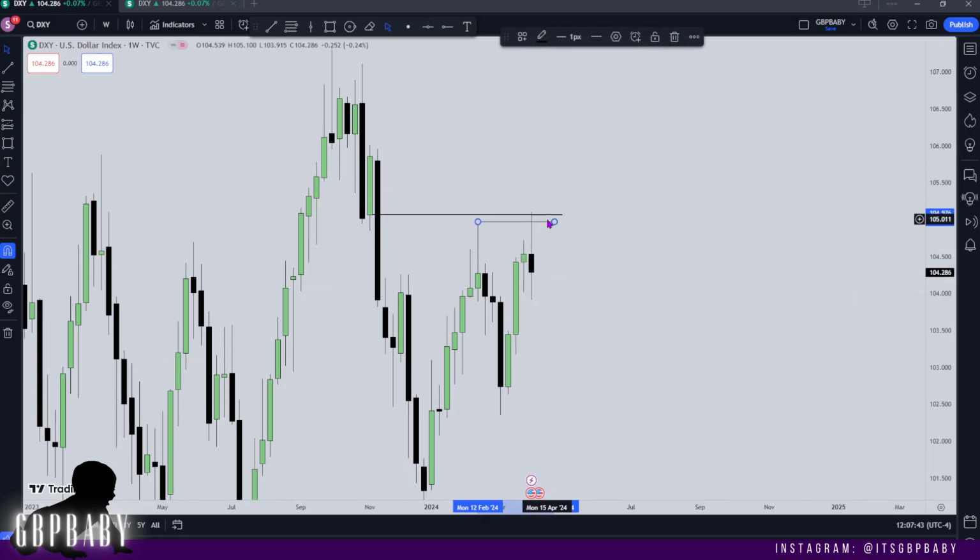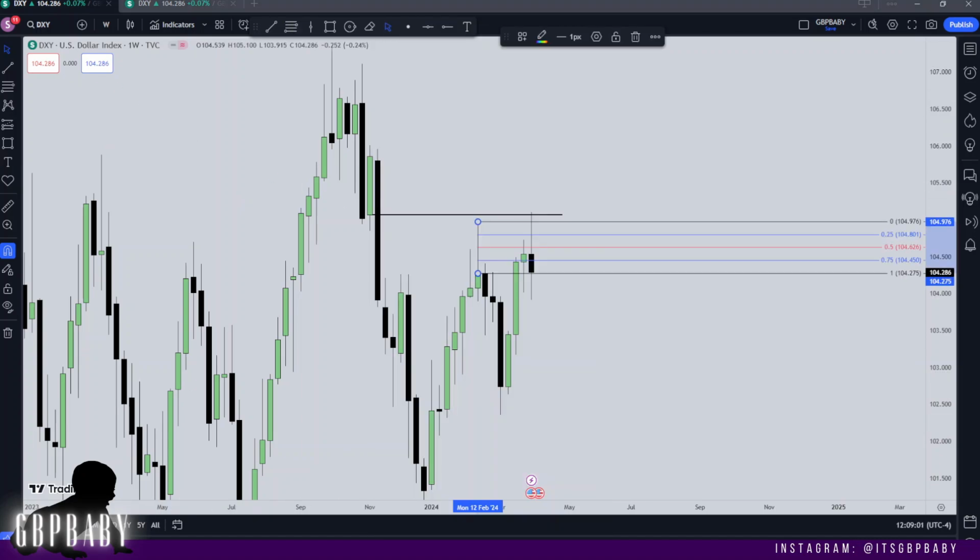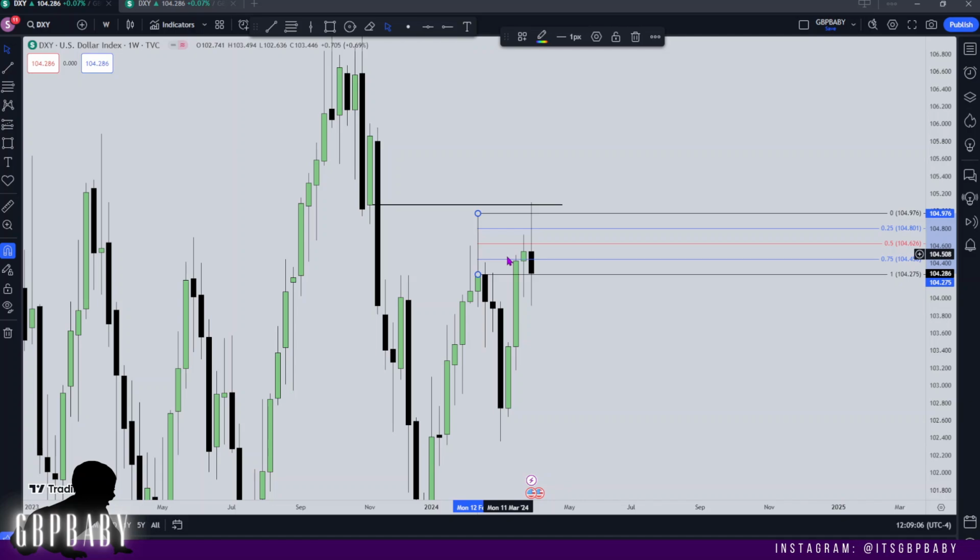So there are a few things I want to get marked out. The first thing is the midpoint of this wick, because you'll notice that although we've wicked above the 50% level, volume is managing to remain below that 50% level. And I do like to see this, because it suggests to me that we are likely to continue to see lower prices. The fact that we've wicked above, with volume staying at that 25% level, which I'm also going to get marked out. Preferably moving into the new week, we don't even trade above that 25% level. I would like to think that price will reject at this level, so maybe create the high there, and then I'd like to see lower prices.